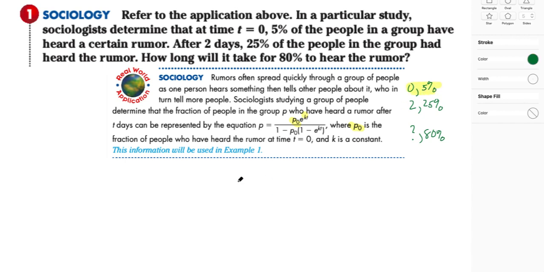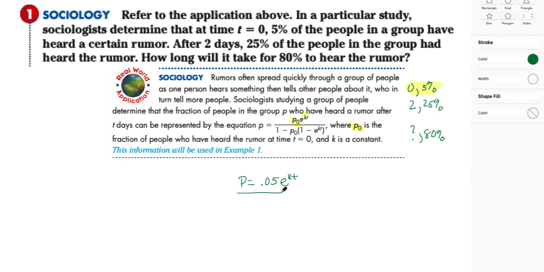So P, let's just write it like this. P is equal to, and instead of putting 5% because we're talking about a fraction, I'm going to put 5 out of 100. And when I put 5 out of 100, what that really means is 0.05. Are you guys with me? Times e to the kt.